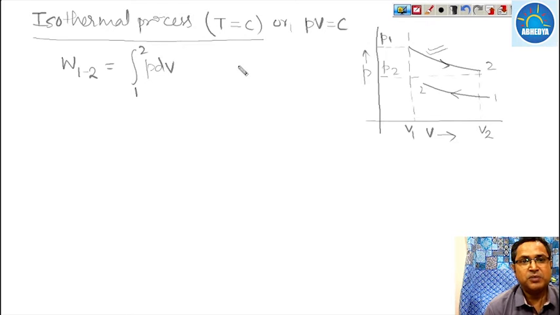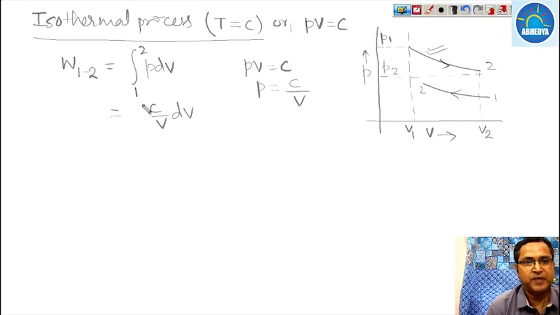Now in an isothermal process, since PV remains constant, pressure into volume is constant, so pressure can be written as C by V, that is, the pressure is inversely proportional to volume. So here in place of pressure we can write C by V dV. From state 1 the volume is V1, at state 2 the volume is V2.